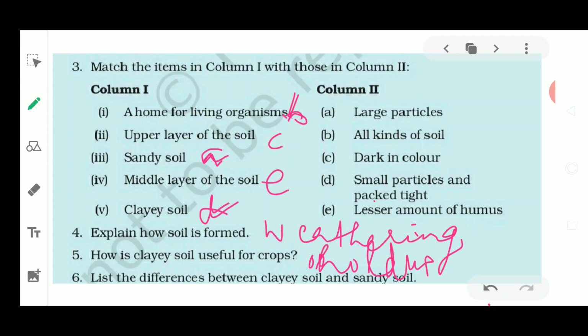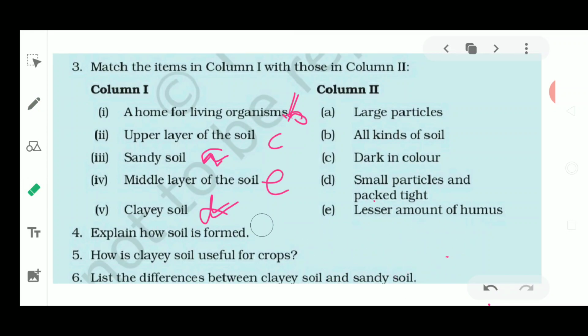If water is present in between the particles of the soil, then what happens? It is going to hold much more water and it is going to help the absorption of the nutrients, because it is going to retain water for a long time. So it is very much useful for growing the paddy crops. Just explain about the particular type of crop which is grown in the clay soil. Next, you have to list the differences between the clay soil and the sandy soil. Now what differences could you write between clay soil and sandy soil?